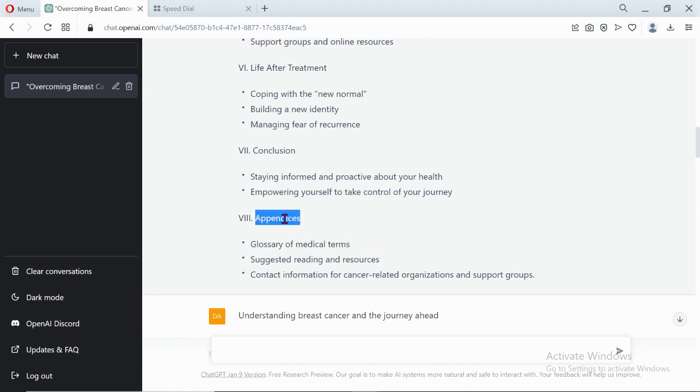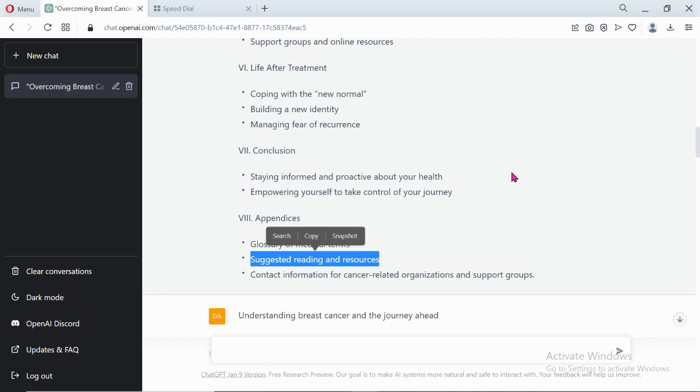Appendices, you can just use this. You can use it for your books also. Glossary of medical terms, you can definitely use this. Suggested reading and resources, you can definitely use this also. Tell it to generate content. All these are what you can use for your book on KDP.